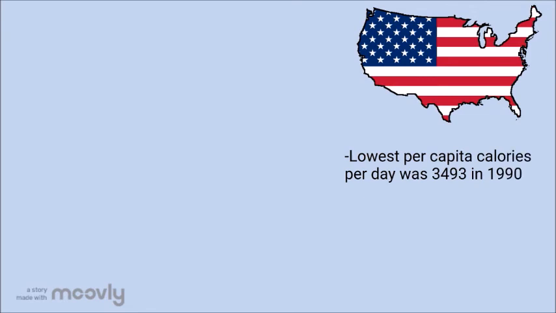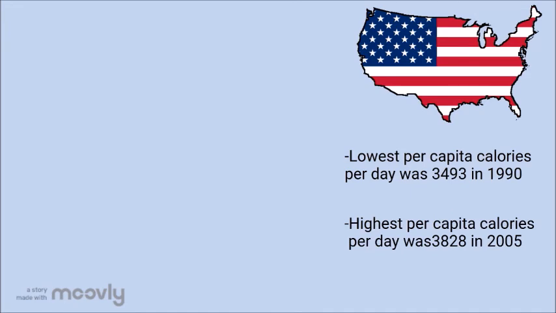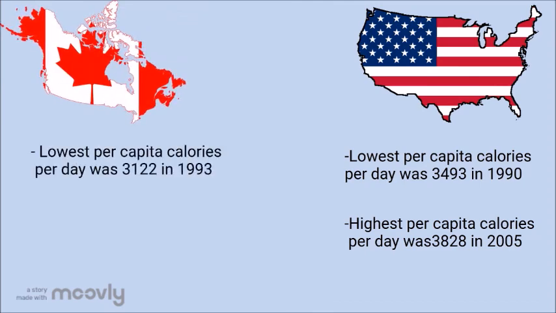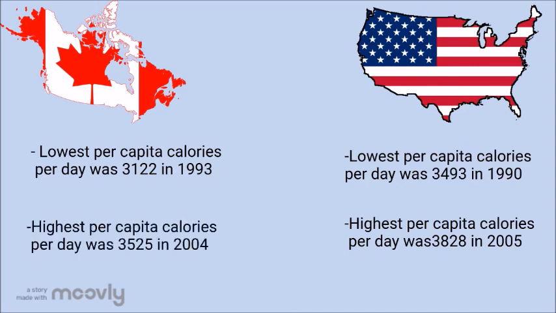In the USA, the lowest per capita calories per day was 3,493 in 1990, while the highest per capita calories per day was 3,828 in the year 2000. But in Canada, the lowest per capita calories per day was 3,122 in 1993, and the highest per capita calories per day was 3,525 in 2004.